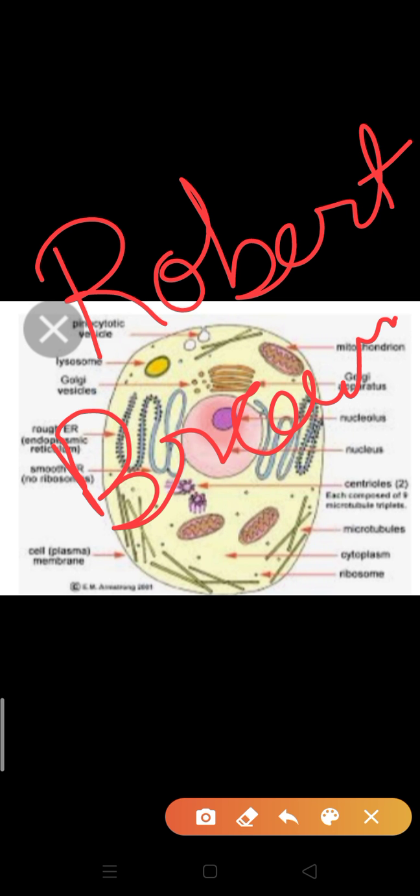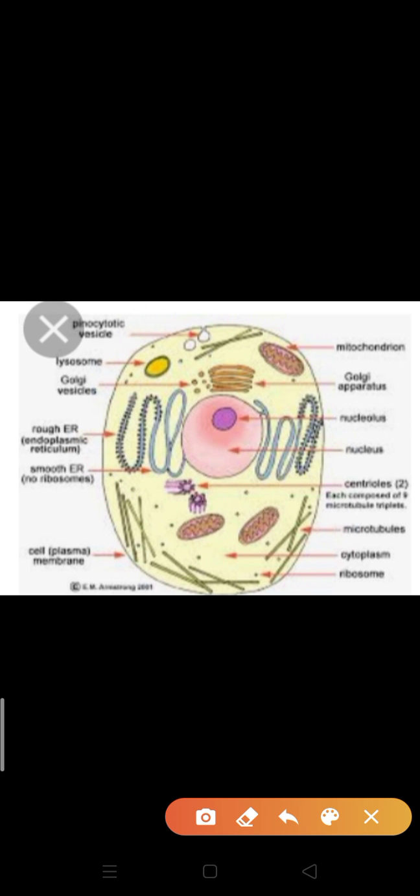The next discovery related with cell is who has given cell theory. Cell theory was given by Schleiden and Schwann. Schleiden in 1838 and Schwann in 1839. You know very well the cell theory is known as the Magna Carta of cell study.